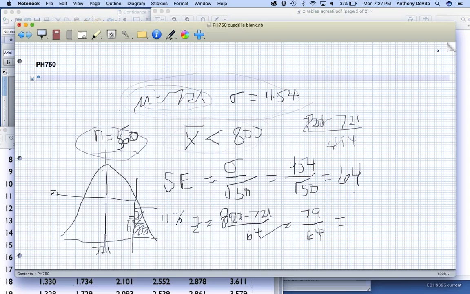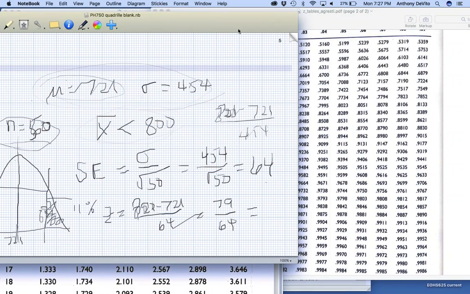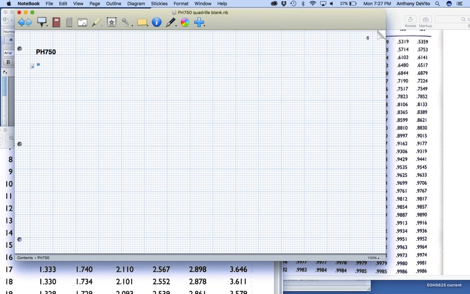Okay, so let me just see what else I can go over here. I just wanted to point out there's another situation where you might wind up dealing with proportions. Let's say 30% of the population is left-handed.